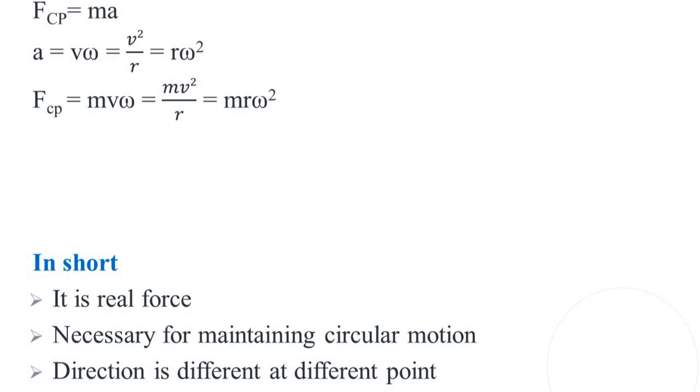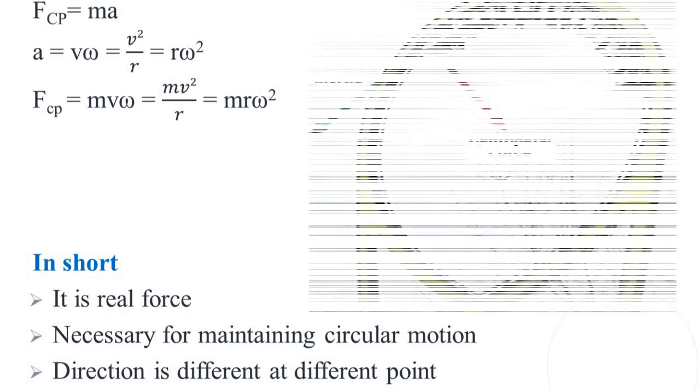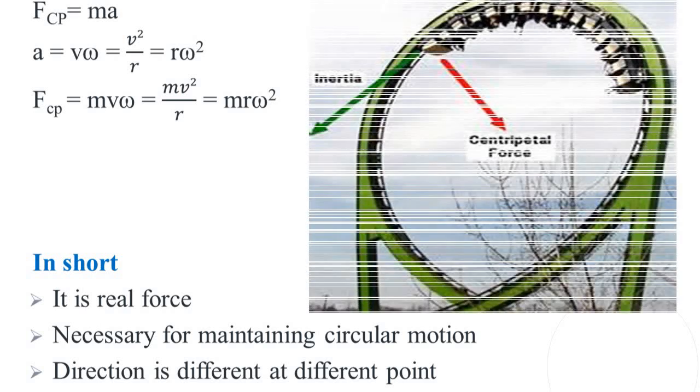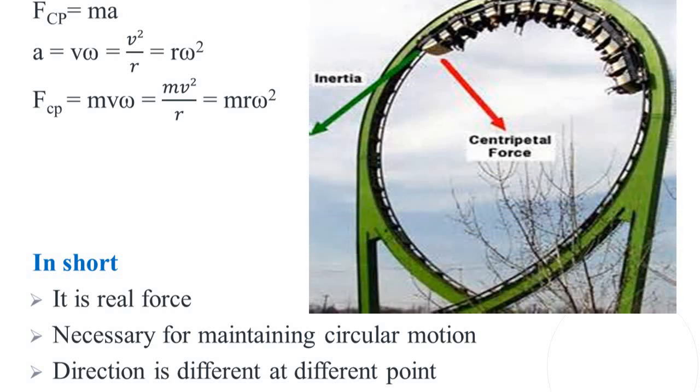This is the formula of the centripetal force. In short, centripetal force is the real force necessary for maintaining circular motion, and its direction is different at different points. Remember, for circular motion, centripetal force is very important. Diagrammatically, we have seen clearly the centripetal force directed toward the center of the circle.